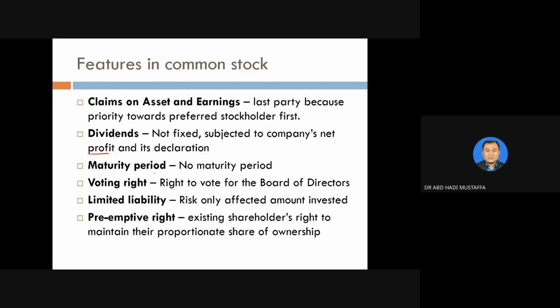The third one is maturity period. There is no maturity period here until the company becomes bankrupt. If the company's age is 60 years, that means the maturity period is 60 years. Today, tomorrow, until the future, until the company closes. As long as the company operates, the maturity is still alive.